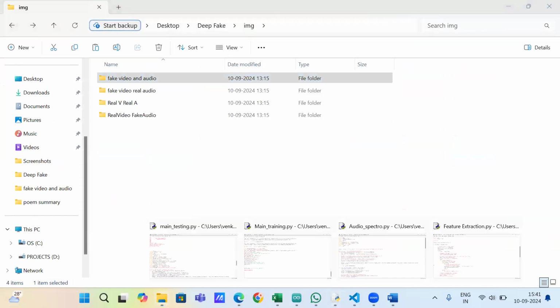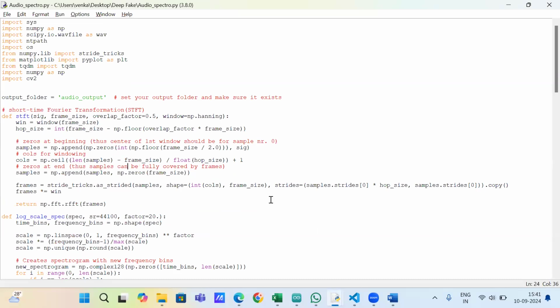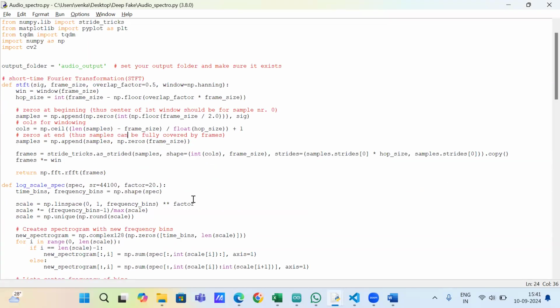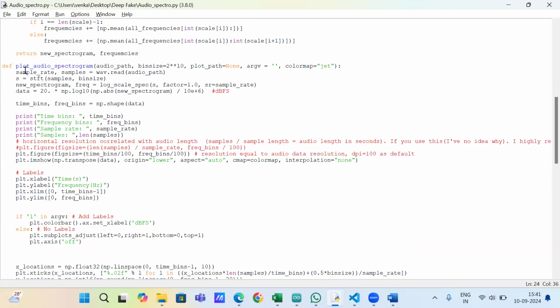Now, along with this, I'm extracting the audio spectrum based on SciPy and the wave file. Here, what I have done was I extracted audio spectral files, creating a spectrogram of the frequencies, using some indexes of the frequency range to make the line spaces go up and down, so that it would be easy for the trained model to detect whether the video is real or fake. Like this I have done.